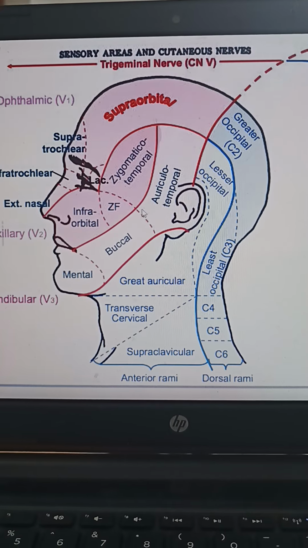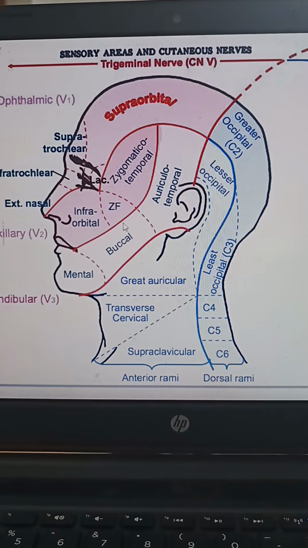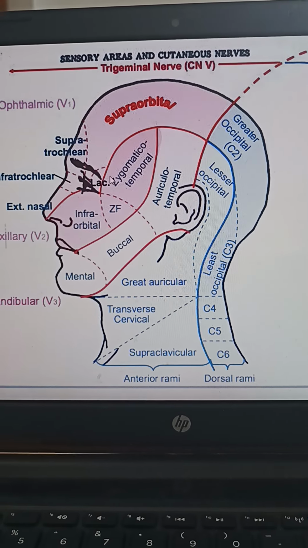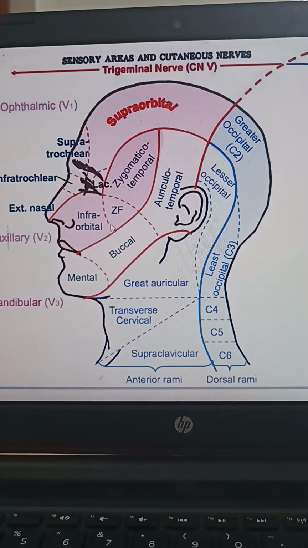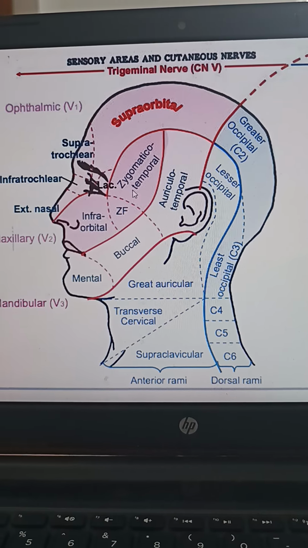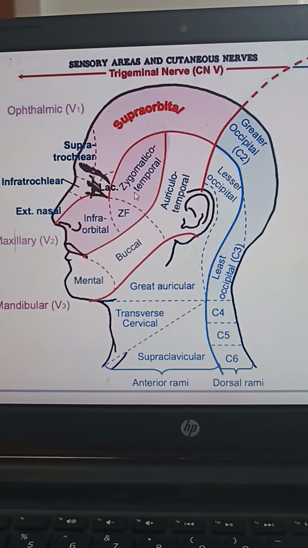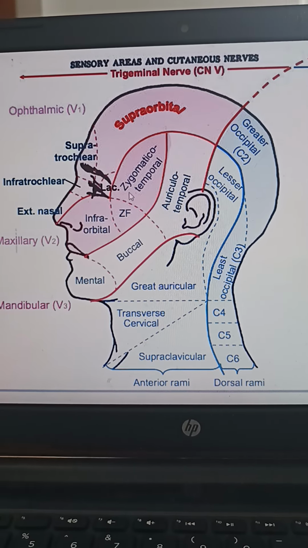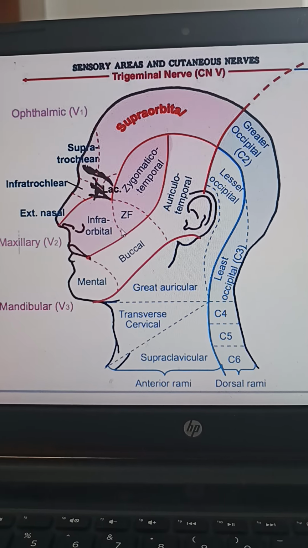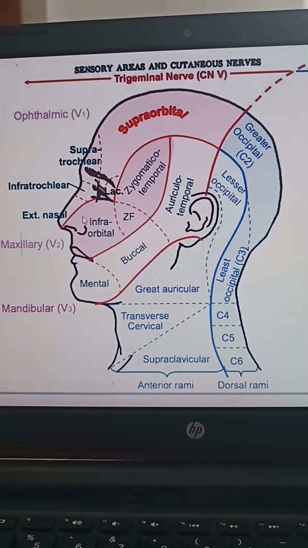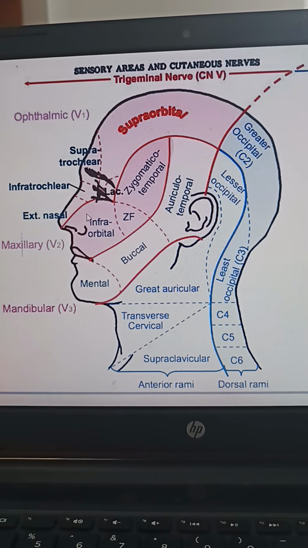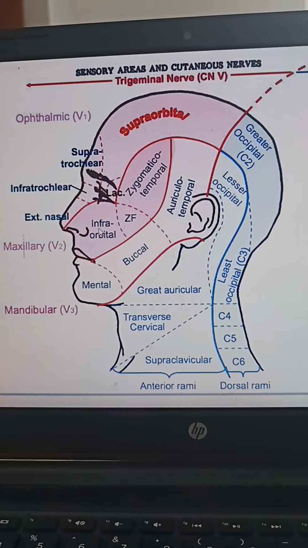Let us focus on the maxillary division of the trigeminal nerve, which is becoming cutaneous here. Now, here you have the zygomaticotemporal, zygomaticofacial, and infraorbital nerve. The zygomaticotemporal, as the name implies, goes towards the temporal bone above. Zygomaticofacial, from the zygomatic bone, goes towards the face in front, and the infraorbital nerve supplies the lower eyelid, lateral nasal, the lateral part of the nose, upper lip, and the cheek.